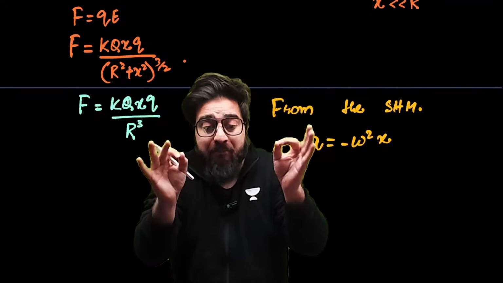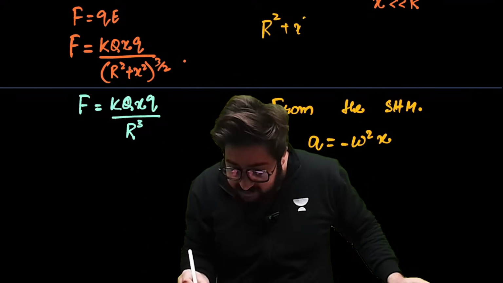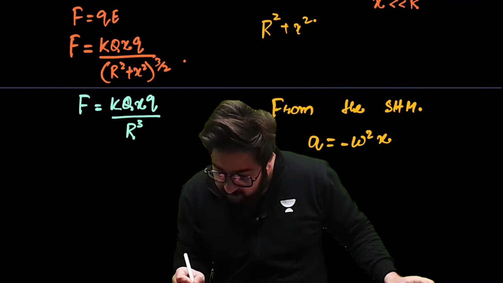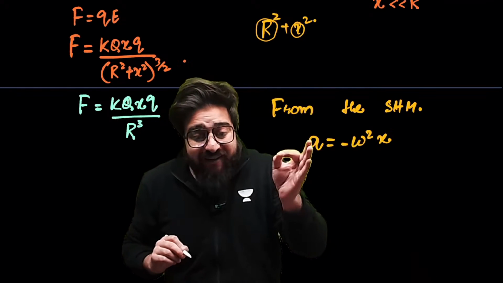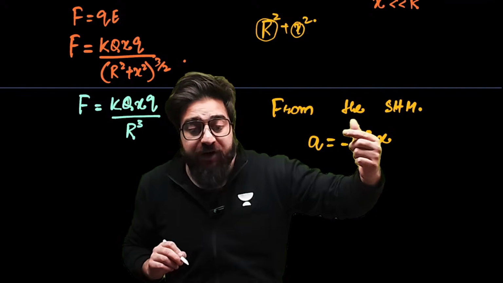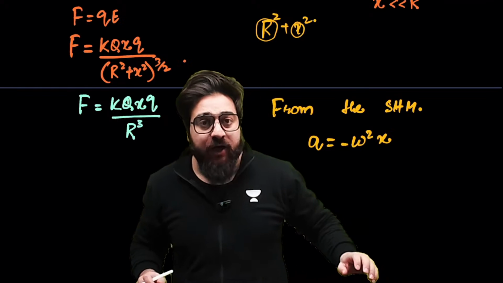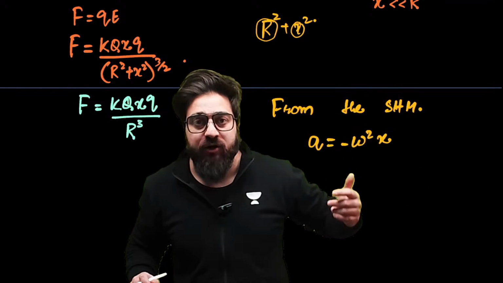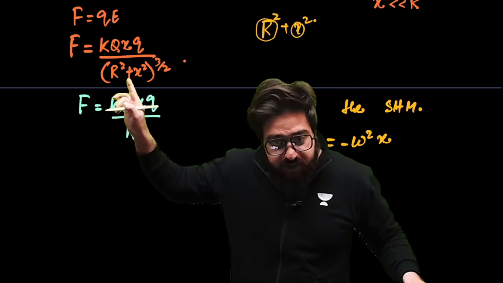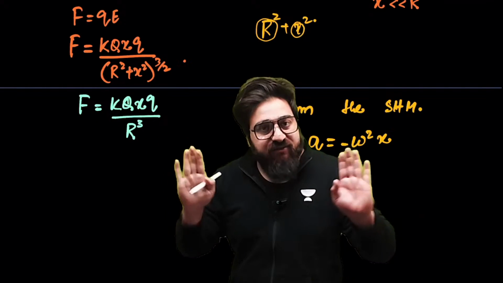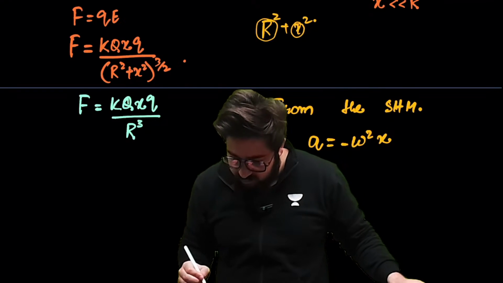I have told you many times in the classes, let's suppose we have R square plus x square. This is a very small quantity, this is a very large quantity. If you add a very small quantity to a very large quantity, nothing is going to happen. It will not create any difference. It is like you are adding a bucket of water to the ocean. Will it create any difference? No. That's why in the denominator, we neglect it. In the numerator, we do not neglect it. If you neglect it in the numerator, the entire term will get cancelled over there.